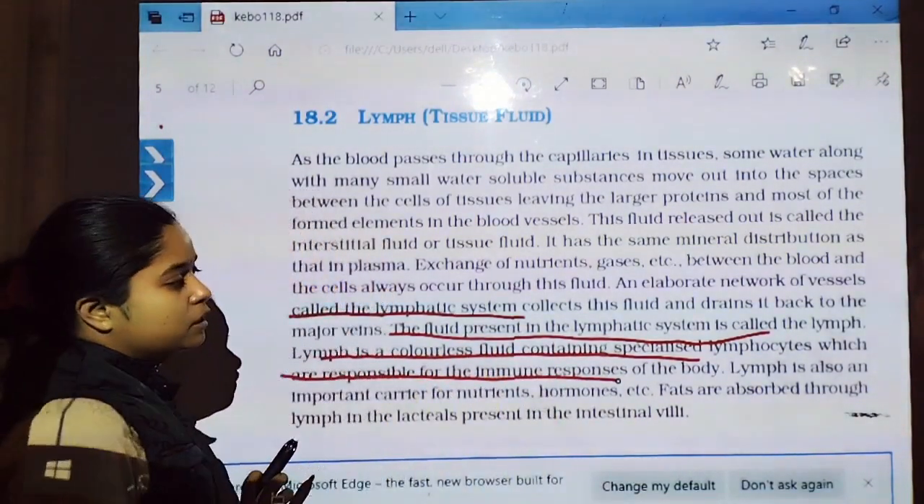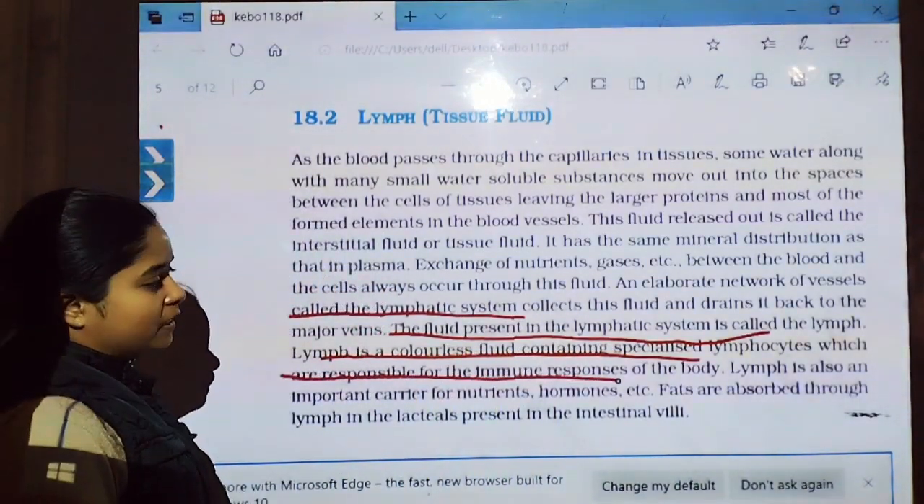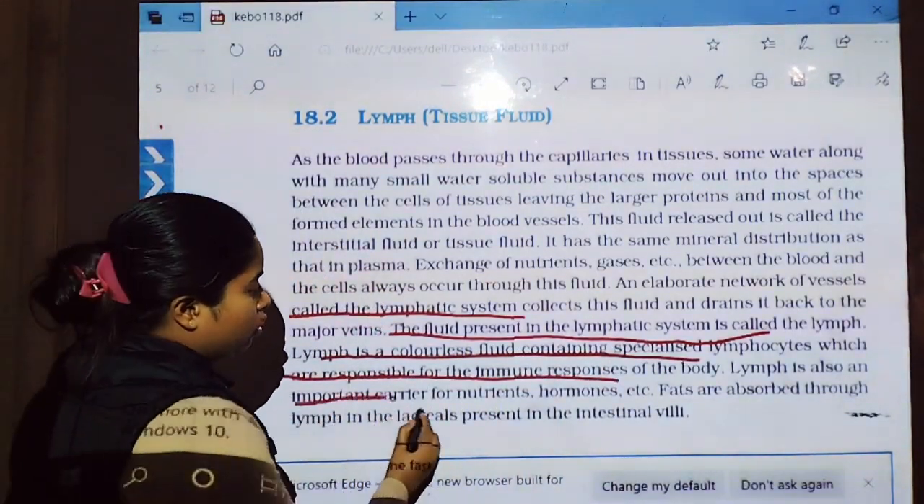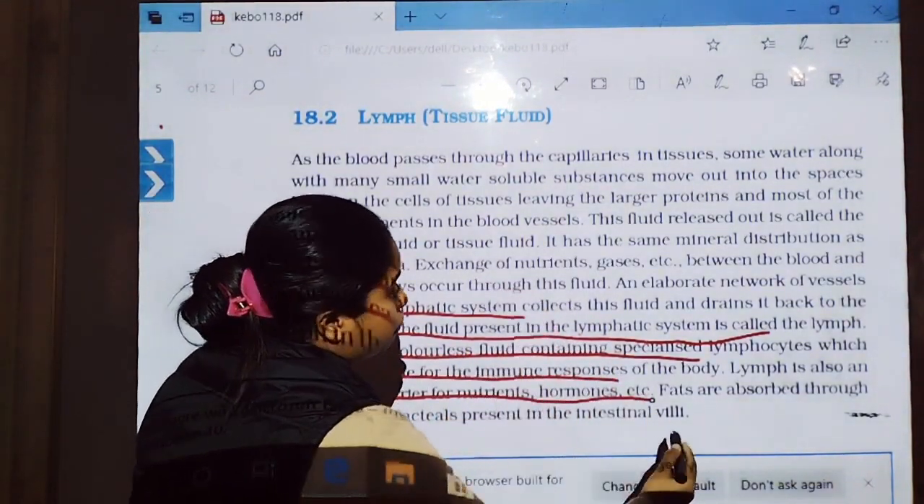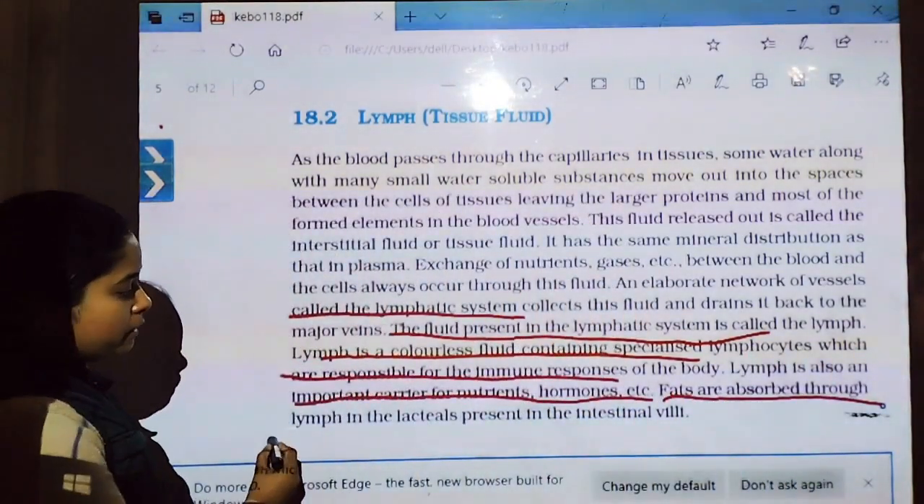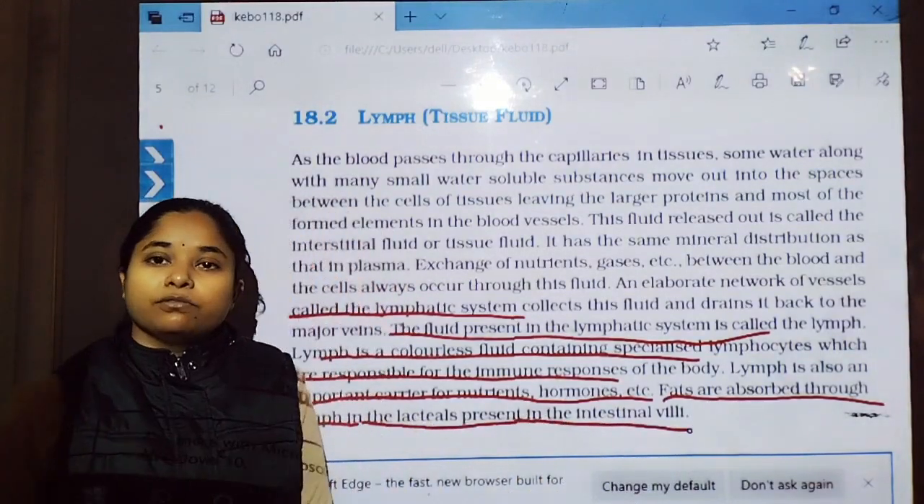These specialized lymphocytes are also present in the lymphatic vessels. Lymph is also an important carrier of nutrients, hormones, etc. Fats are absorbed through the lymph in the lacteals present in the intestinal villi.